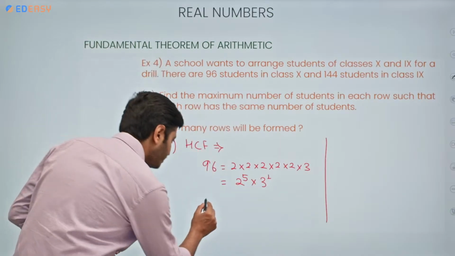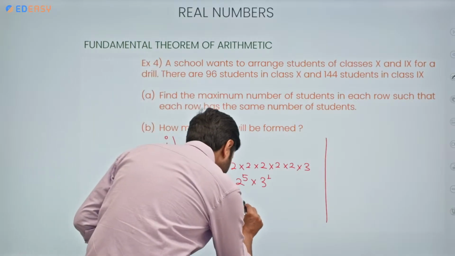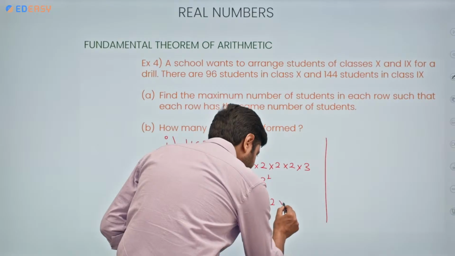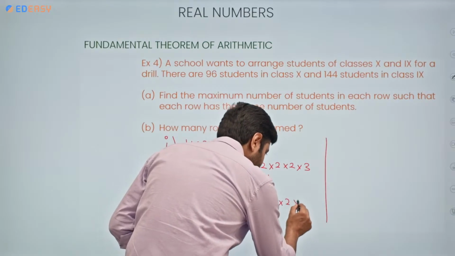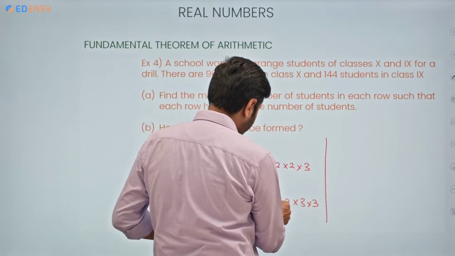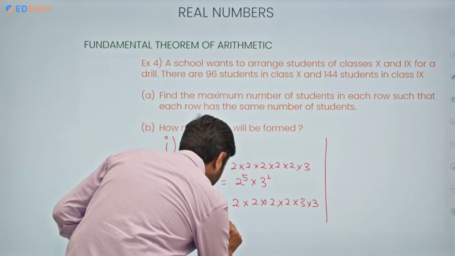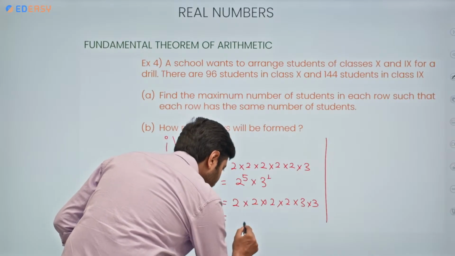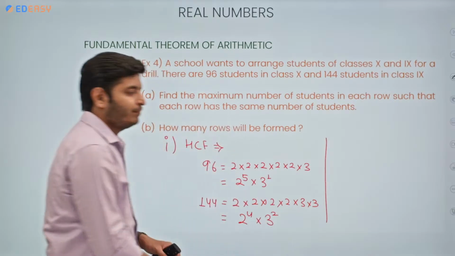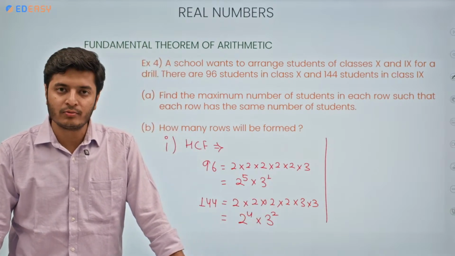Then we have 144. So I can go with 2, 72, 2, 36, 2, 18, 2, 9 into 3 into 3. Correct? 3 into 3, 9 into 2, 18 into 2, 36 into 2, 72 into 2, 144. So this is the prime factorization of 144. So 1, 2, 3, 4. 2 raised to the power 4 into 3 into 3, 3 square. If you are not comfortable writing the prime factorization like this, you can always choose the ladder method.